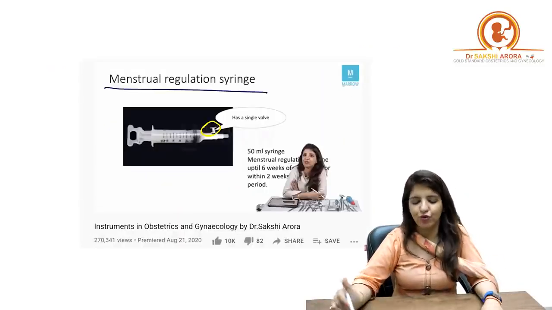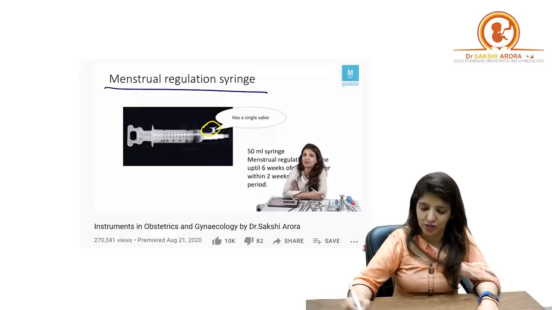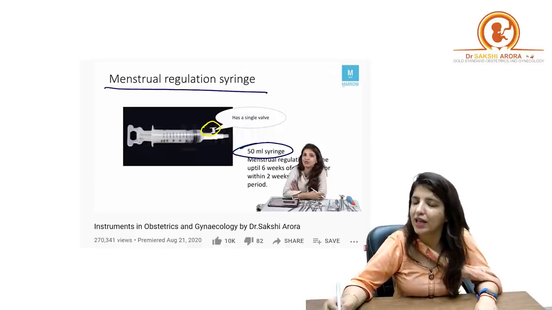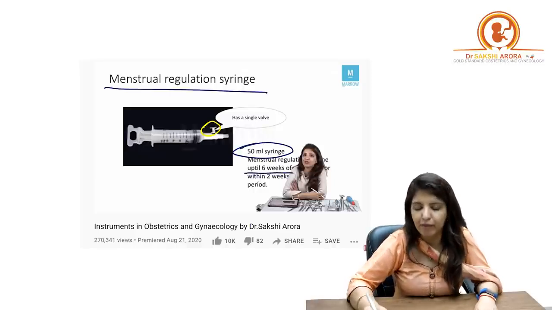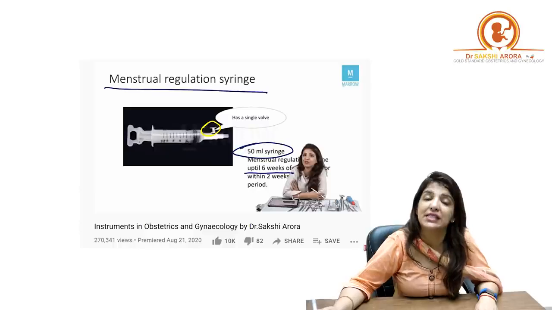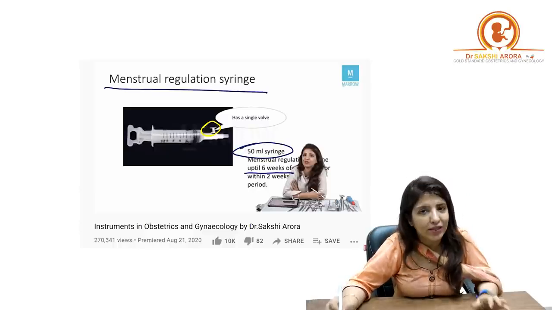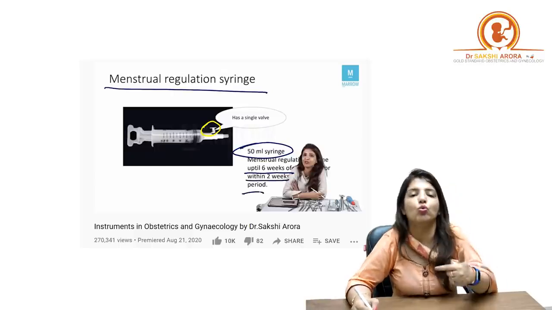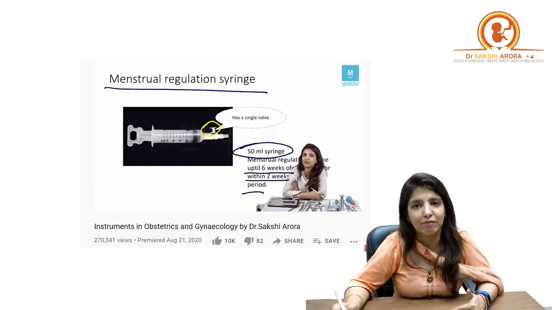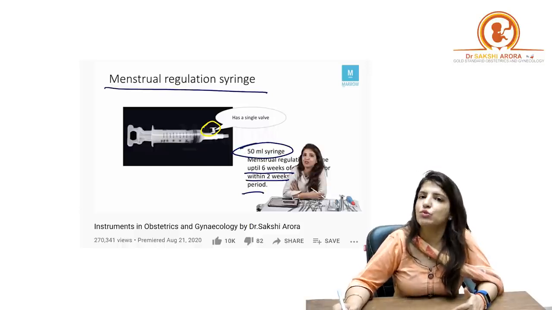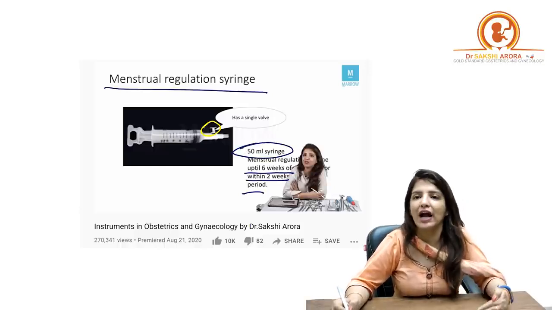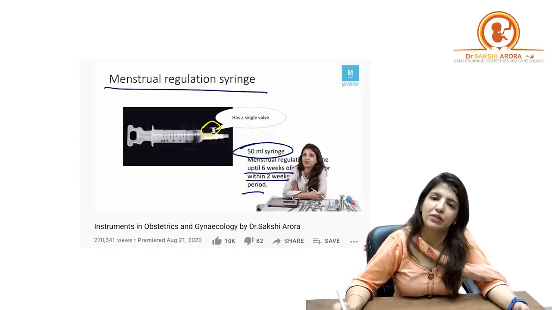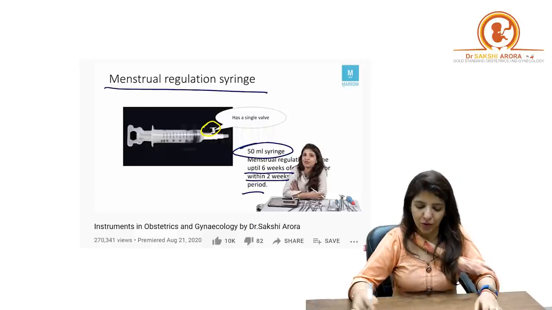On the other hand, if you look at the menstrual regulation syringe, it is a 50 ml syringe, and with the help of menstrual regulation, MTP can be done only up till 6 weeks of pregnancy. Whether they say 6 weeks of pregnancy or whether they say within 2 weeks of the missed period, it's one and the same thing, right? So you can use menstrual regulation syringe only up till 6 weeks of pregnancy or within 2 weeks of the missed period. Clear to all of you? Okay.